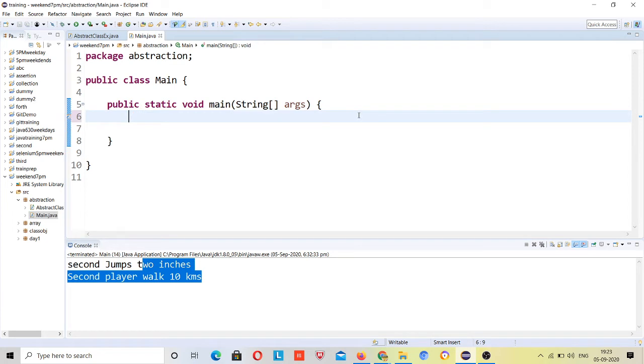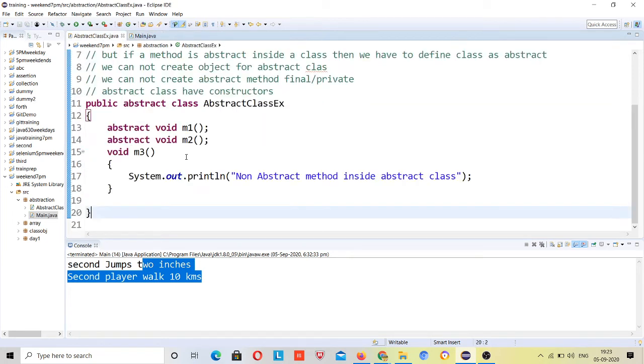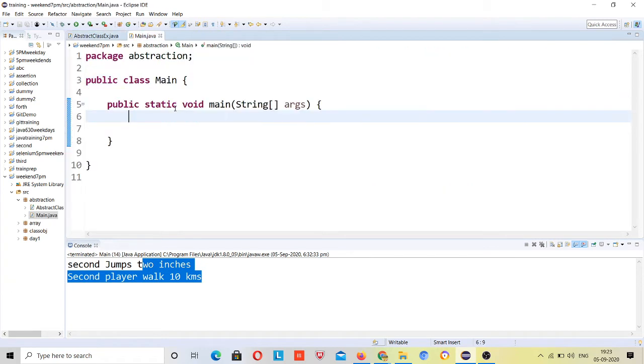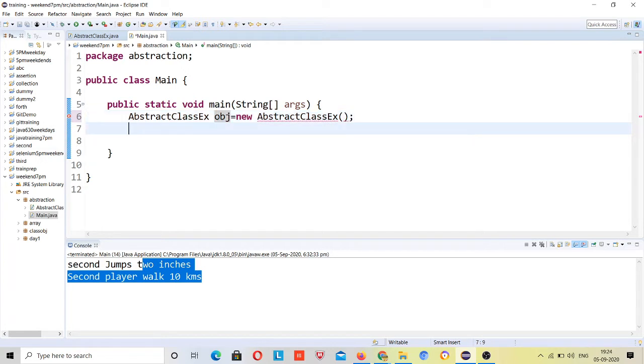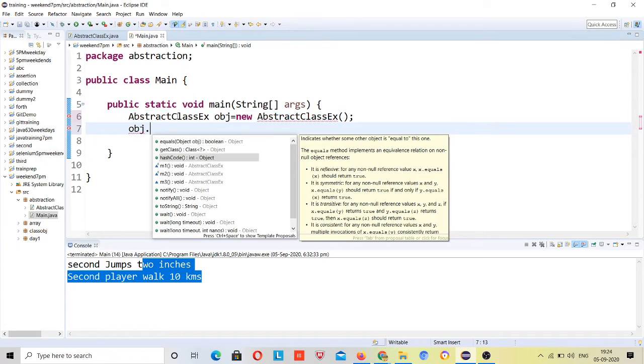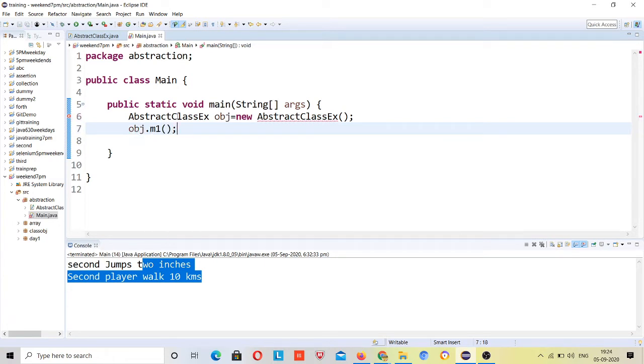How to create the object you know well. Just copy this class name and paste over here, object is equal to new this. Now object dot, if you try to call this method, see the error: cannot instantiate the abstract class, right? Just because this is defined as abstract. So how can you instantiate the abstract class?